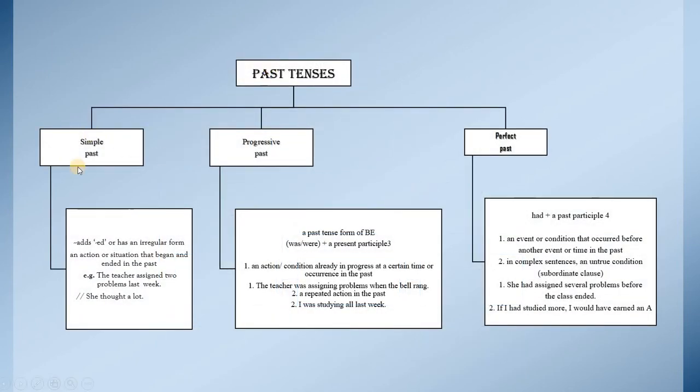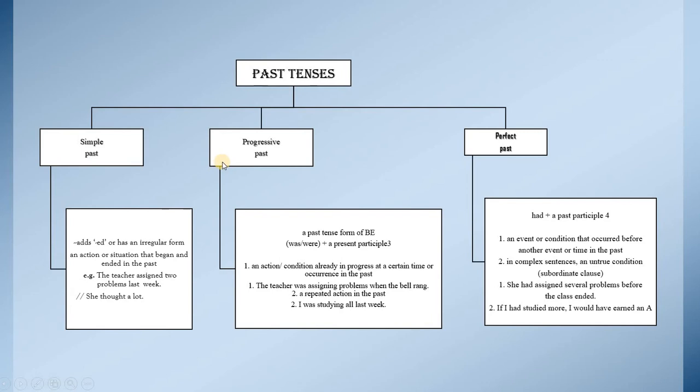Past tenses: simple past. The simple past is just to add ed for the regular verbs, while for the irregular verbs, we have a list of them. Its use is as follows: the teacher assigned 2 problems last week. She thought a lot. So it is used to express an action that began and ended in the past.